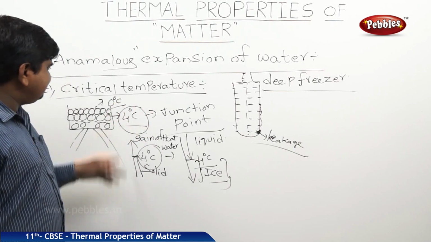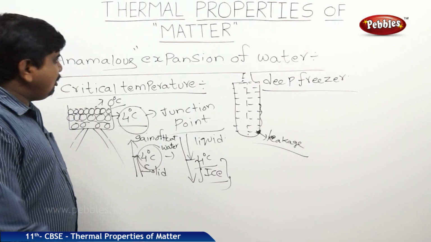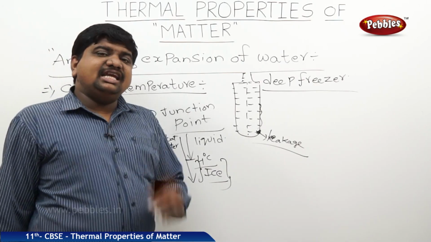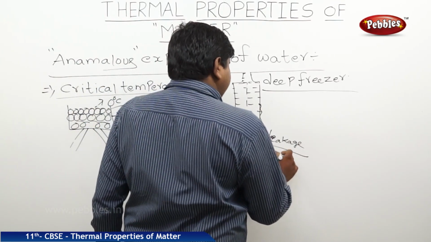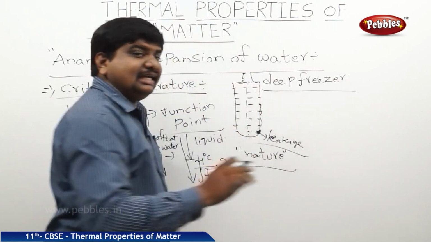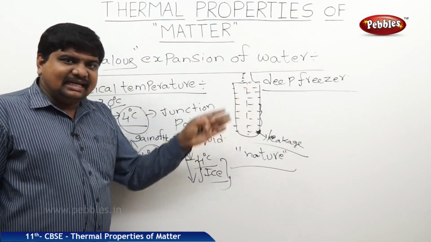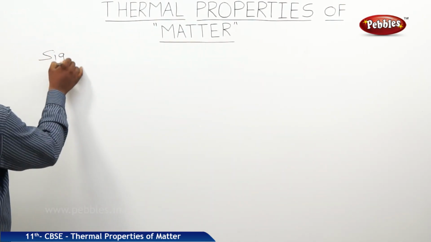The reason behind this anomalous expansion is critical temperature. This anomalous expansion of water from 4 degrees Celsius onwards has many uses in nature, especially for the survival of aquatic animals. This phenomenon is very, very useful. Now we will discuss this phenomenon in detail. So, the significance of anomalous expansion.